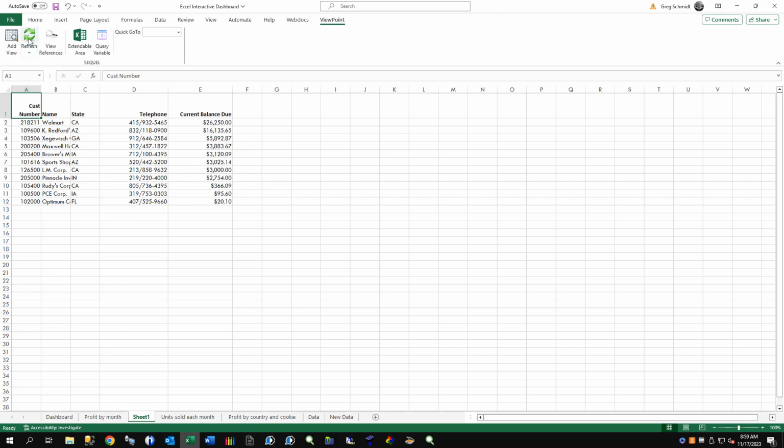But then you can refresh it at any point inside of here and get that access level at that point. So a very, very powerful piece of the application is to be able to interact with the different views that you might have out there, but do that directly inside of Microsoft Excel.